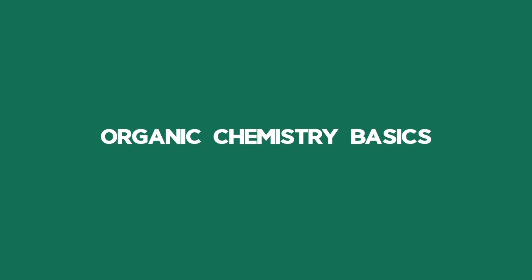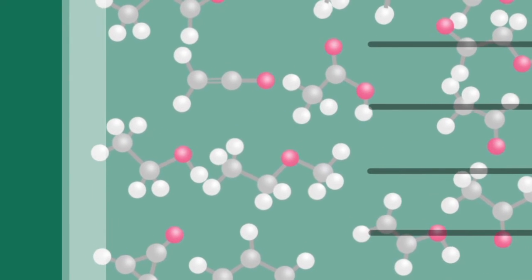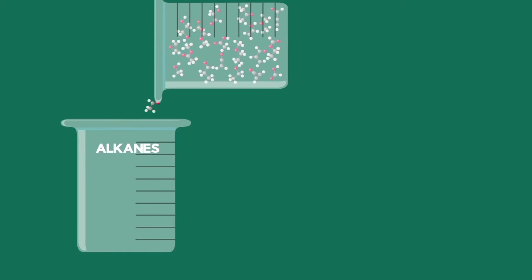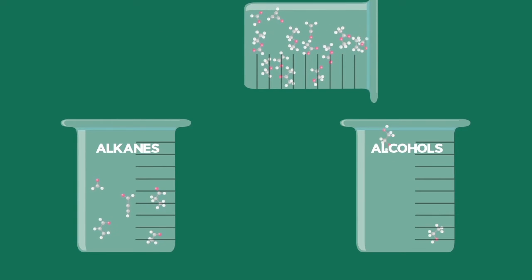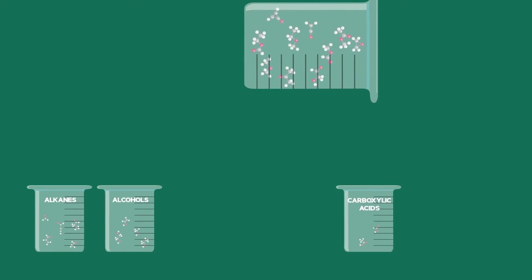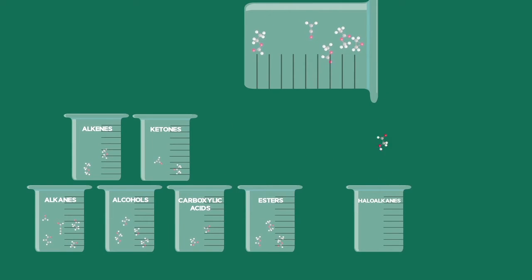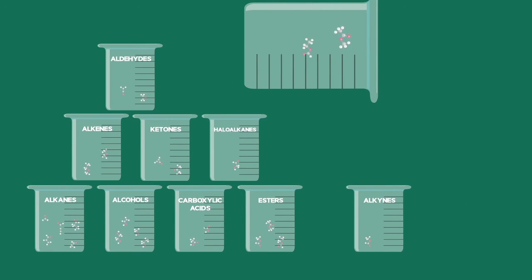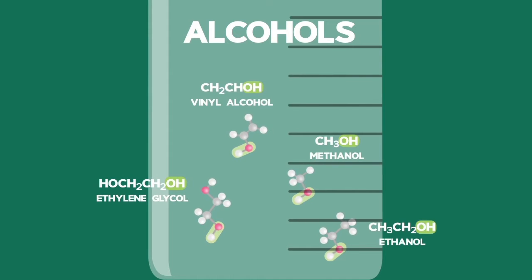Organic chemistry basics. Organic molecules are compounds that are made up of a chain of carbon atoms. These organic compounds are classified into groups according to their chemical characteristics. These groups are called a homologous series, and the chemical characteristics are based on certain atoms called the functional group. Functional groups have special features that give the compounds different properties.